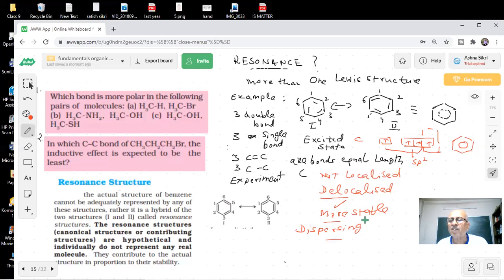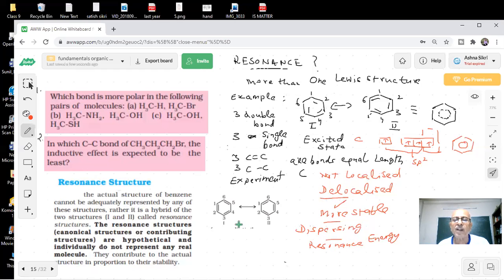What will be the result? This will give more stability to the molecule. That is why there is what we call stabilization or resonance energy. What is that? Resonance energy. These structures are called resonance hybrid or canonical structures.